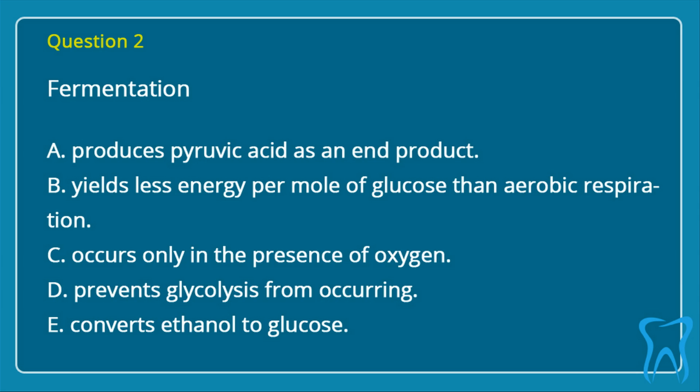Question 2. Fermentation: A. Produces pyruvic acid as an end product. B. Yields less energy per mole of glucose than aerobic respiration. C. Occurs only in the presence of oxygen. D. Prevents glycolysis from occurring. E. Converts ethanol to glucose. Correct answer is B. Yields less energy per mole of glucose than aerobic respiration.